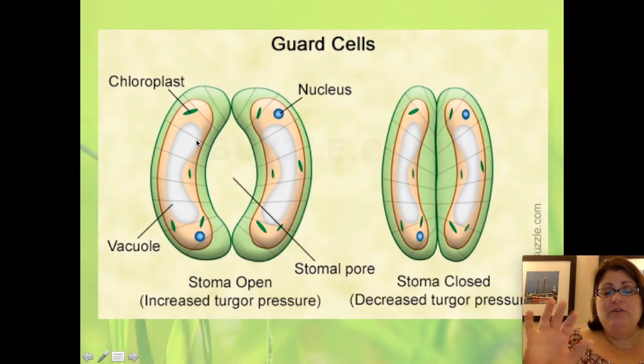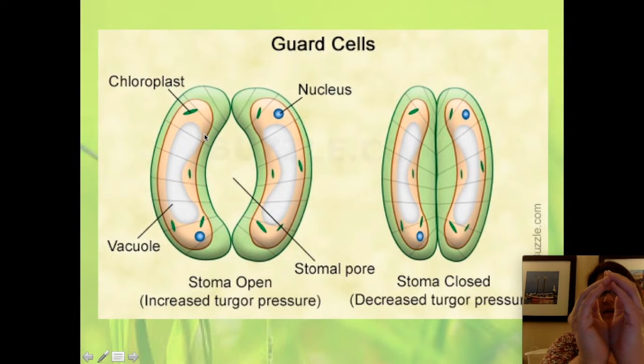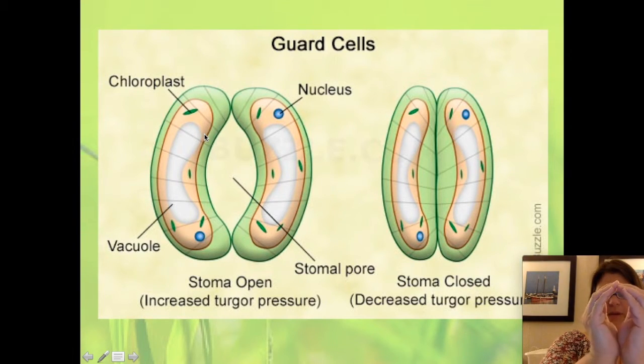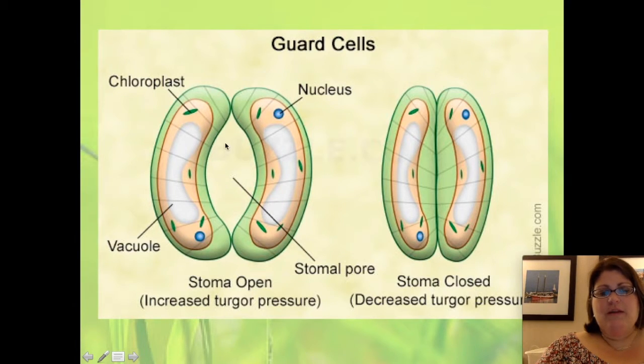It will put pressure on the outside of the vacuole, and the cells will plump up. Their natural shape is this kidney bean shape, and so when they plump up, they take on that rounded shape that creates the opening, or the stoma, in the middle of the two guard cells.